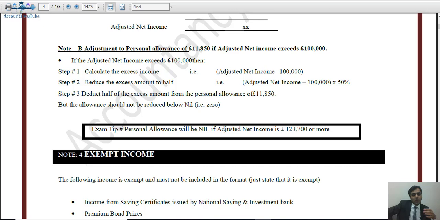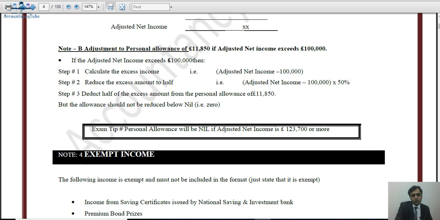Okay, so if it equals 11,850, then we will deduct 11,850 out of 11,850. The remaining amount of personal allowance will be 0 anyway. So that's why the personal allowance will remain 0. So whenever adjusted net income is over 123,700, that individual will not get any personal allowance at all. Okay, right. So that was our adjustment to the personal allowance.